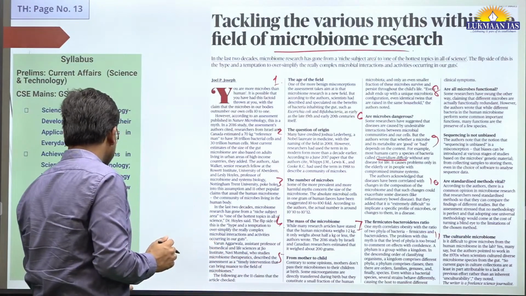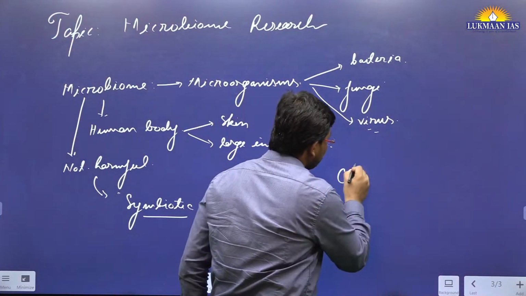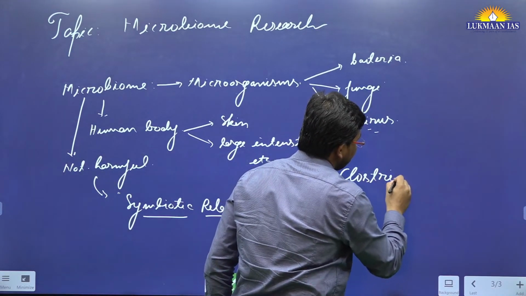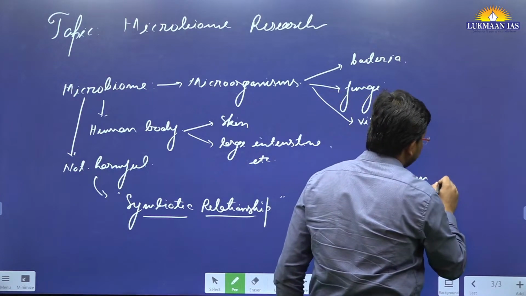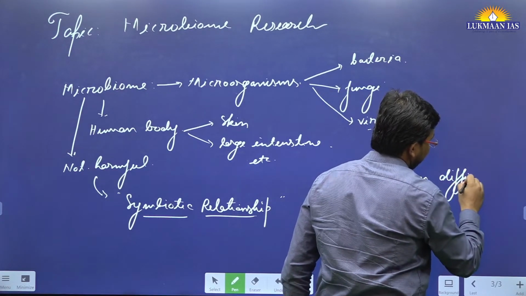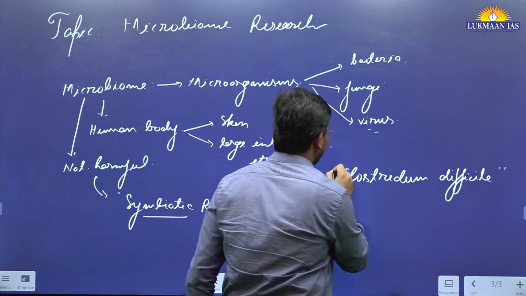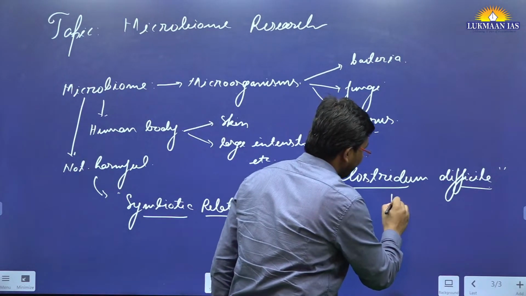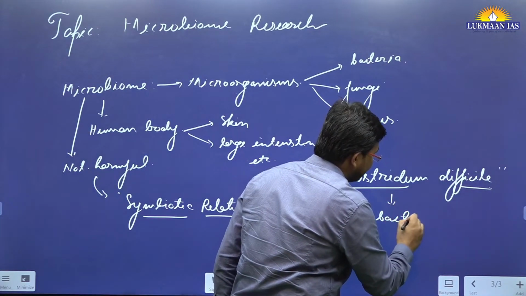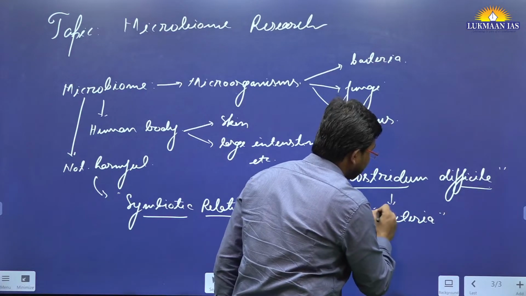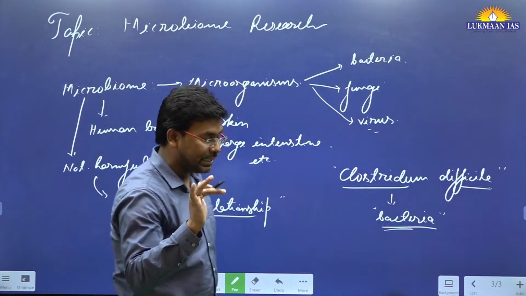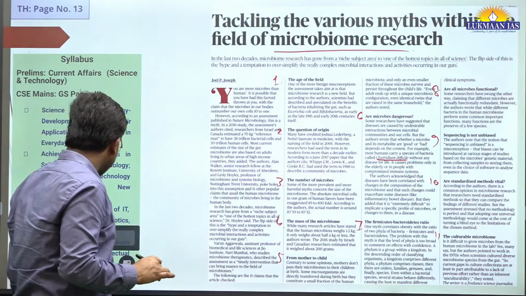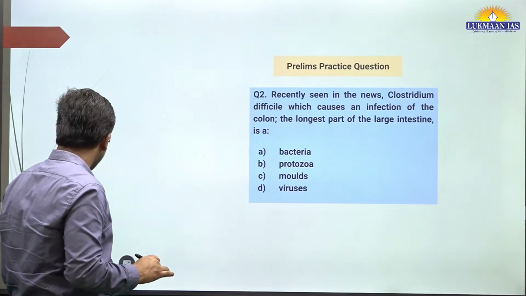Okay, it is known as Clostridium difficile. Okay, this particular microbiome is mentioned in the article. And what is this? This is a kind of bacteria, and it is found in the large intestine in the human body. Okay, it is found in the large intestine. That's the thing. So having understood this topic, let us quickly solve a question.